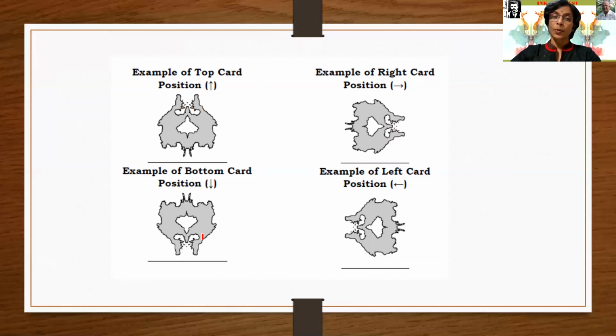This is the bottom position of the card, rotated downward, and this is rotated to the left position. So, taking these 4 angles, the examiner observes the examinee while the examinee administers the work.